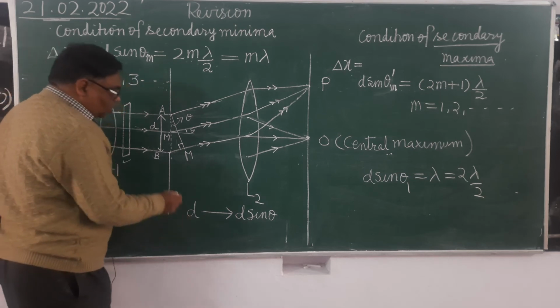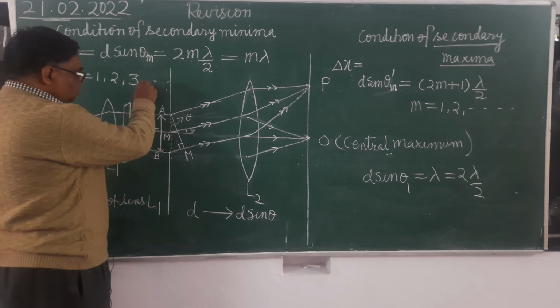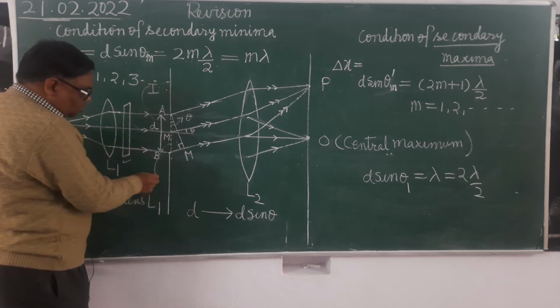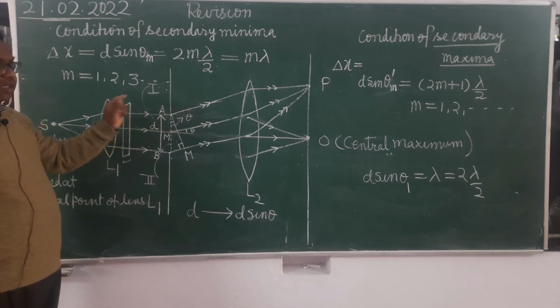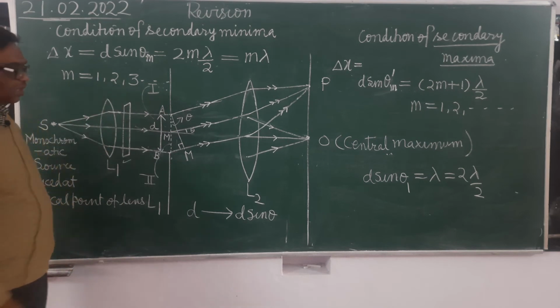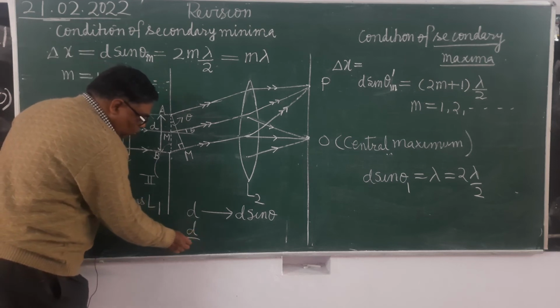Now this is the first part and this is the second part. The waves which are starting from the corresponding points of both the parts. What does corresponding point mean? Those whose separation is how much? d by 2.